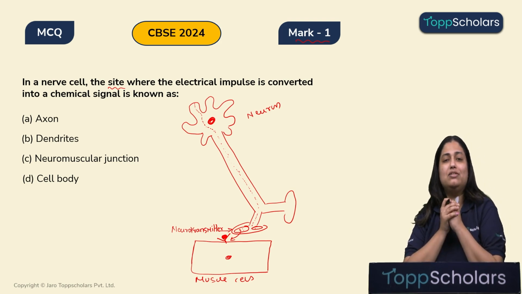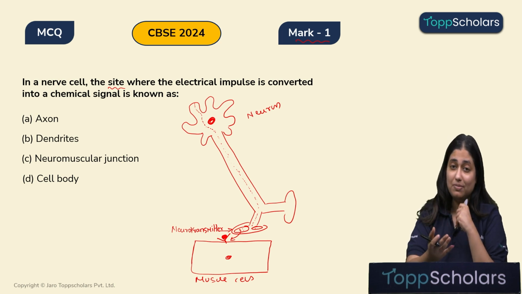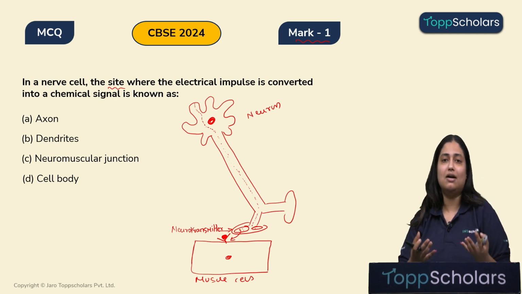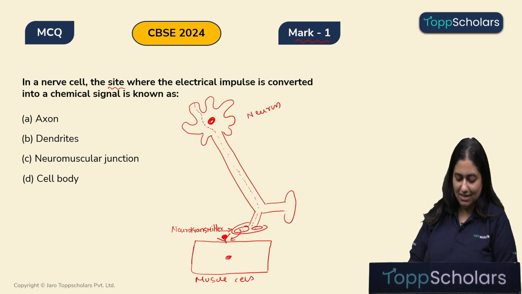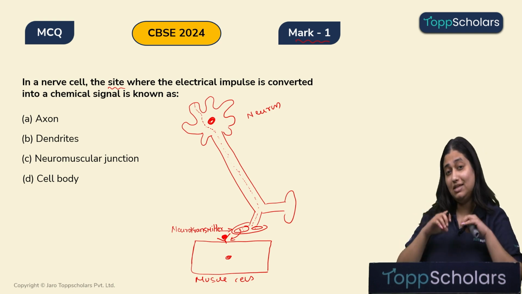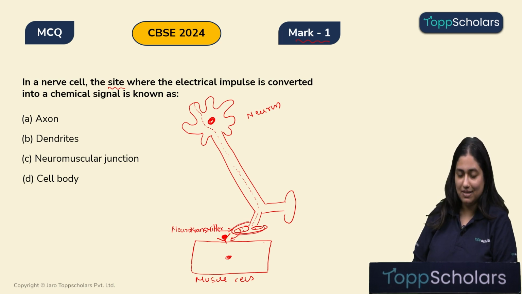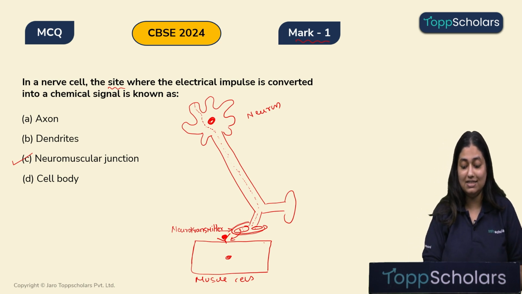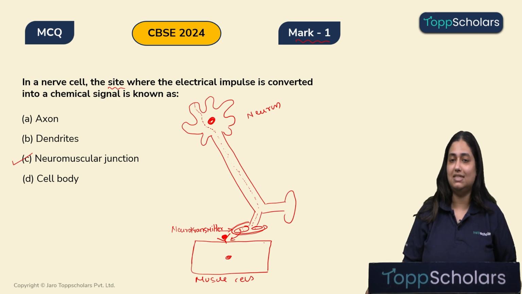This neurotransmitter, children, is a chemical which is carrying some command from the neuron which will be given to the muscle cell, and as the muscle cell reads the command, the muscle cell will contract. Alright. So, over here, children, we can see this electrical impulse is converted into the chemical impulse, that is by release of the neurotransmitter. And this is happening at the junction of a neuron and a muscle. And this junction is known as the neuromuscular junction, and therefore it is the site where the electrical impulse is converted into the chemical signal.